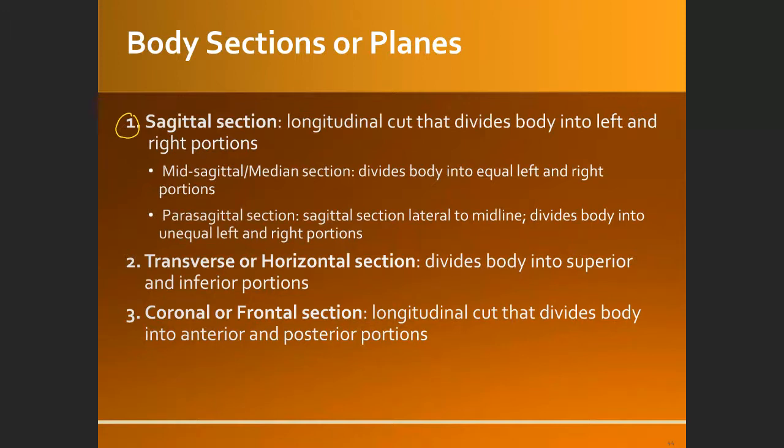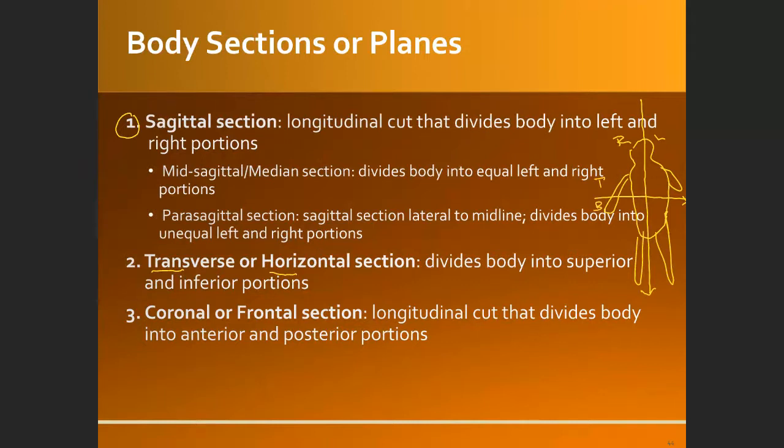So if this is the human body like this, then the sagittal plane will be like this. The one that divides the body into right and left side. The transverse or horizontal section or plane is the plane that divides the body into top and bottom. So it's going to be crossing the body over here. So top and bottom area.